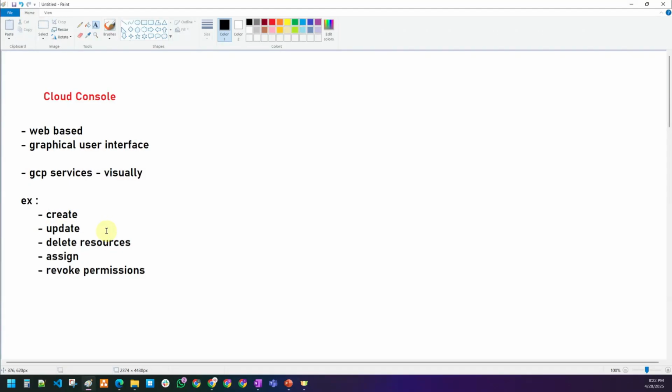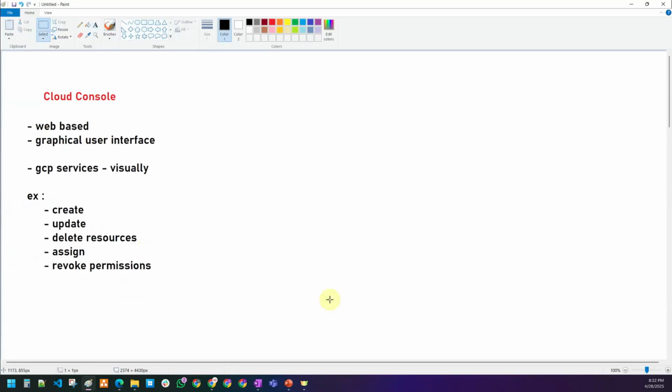Most of the things we can achieve using the console. We can create something, update some resource, delete some resource, assign some resource permissions, and revoke some permissions also. So this is what a cloud console is. This is what a cloud console is, right? One of the simple interface methods.